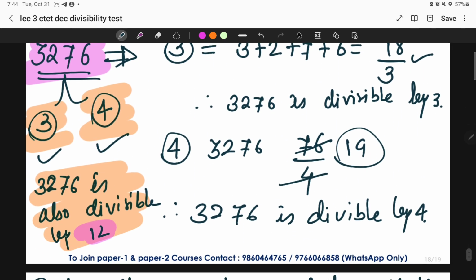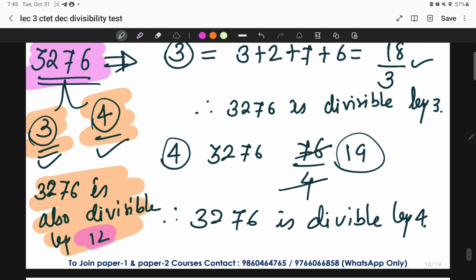Like in the case of 12, 3 and 4 were the factors of 12. Yes or no? 3 fours are 12.